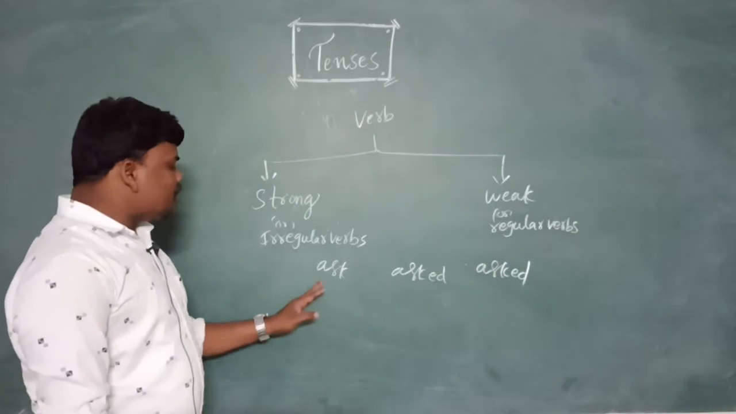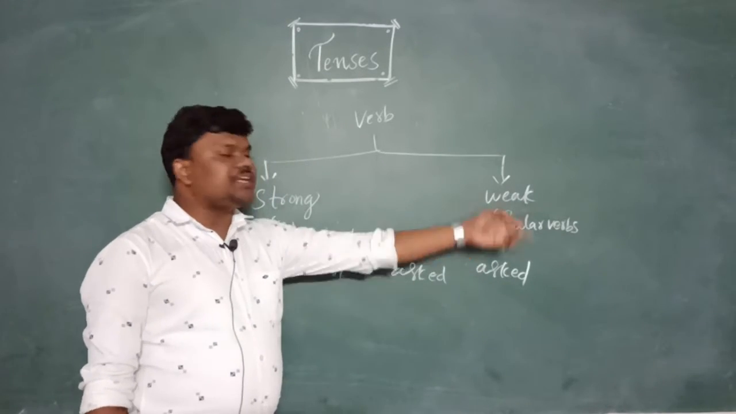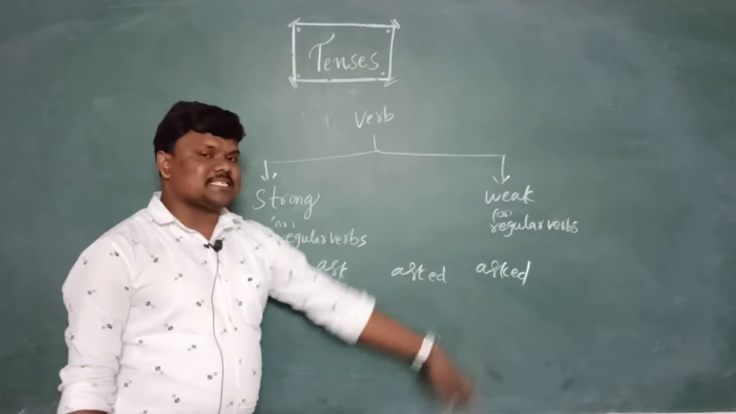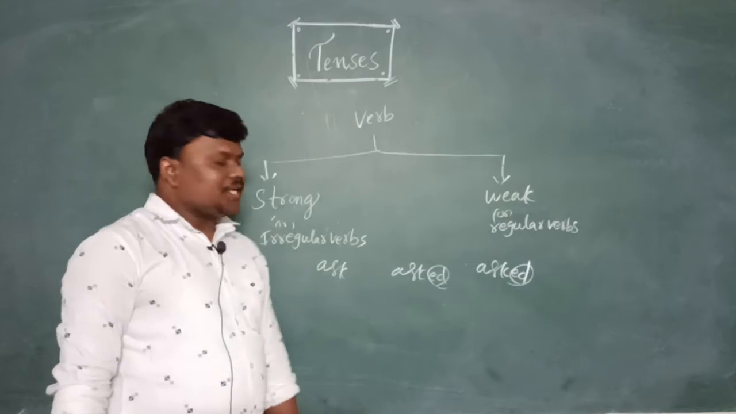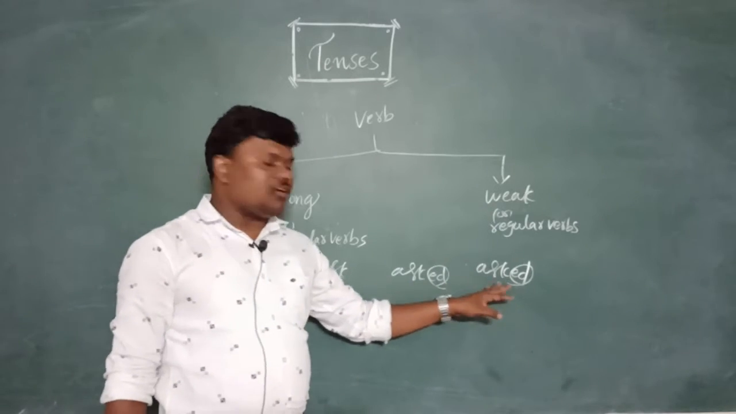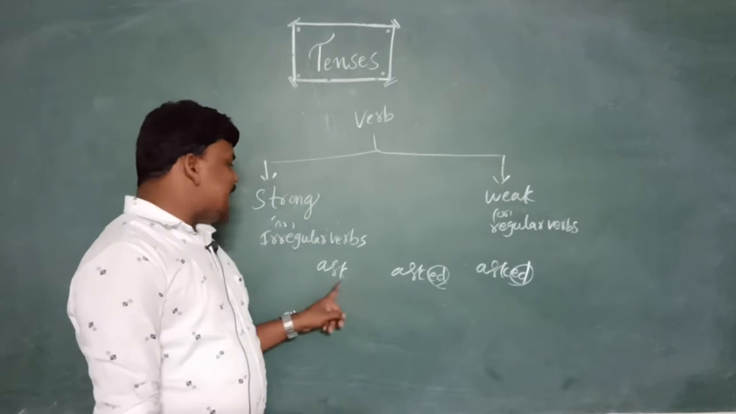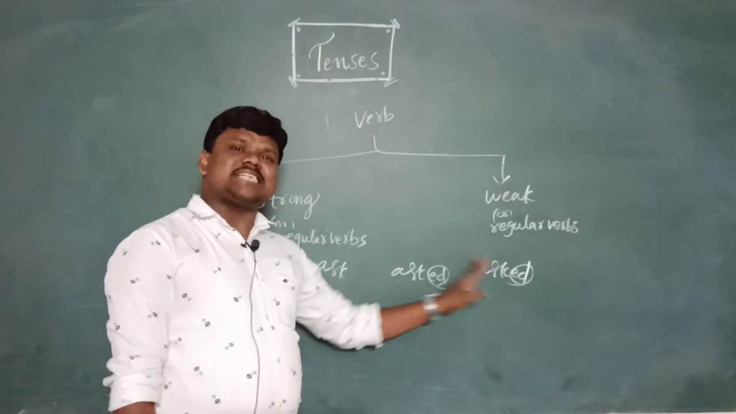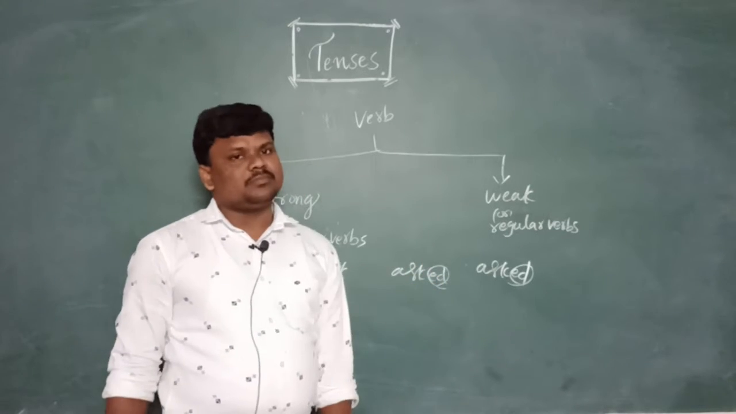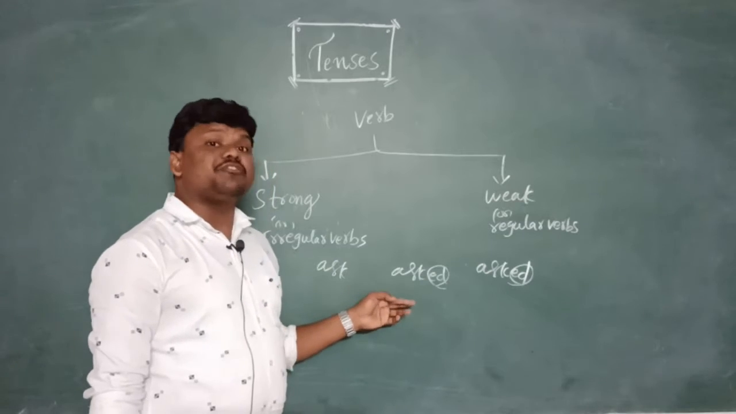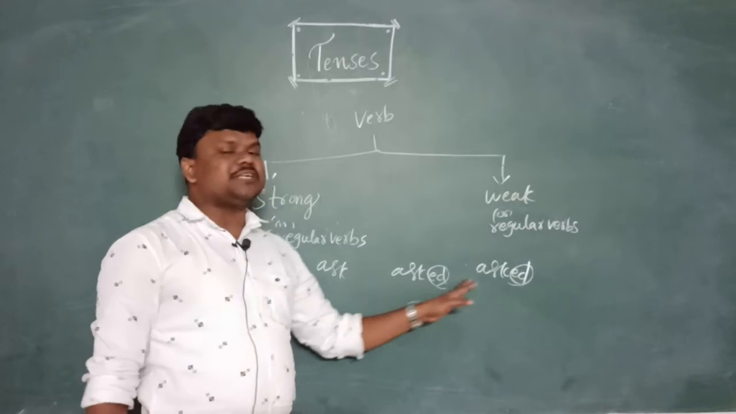If a verb's three forms are the same, it becomes a weak verb. Ask, asked, asked: except for the D or ED, we get the same form. If we read all three, they are the same. These kinds of verbs are called weak verbs. The same word regularly repeats for V1, V2, V3.